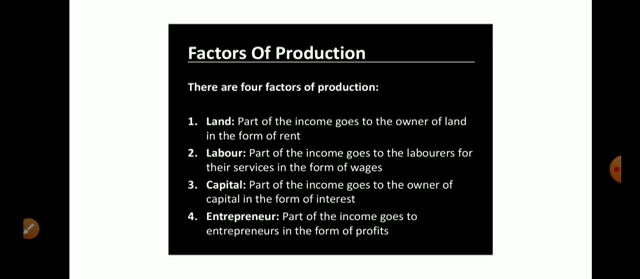Here we see that there are four types of factors of production: land, labor, capital, entrepreneur. Land: part of income goes to the owner of land in the form of rent. Labor: part of income goes to the laborer for the services in the form of wages. Capital: part of income goes to the owner of capital in the form of interest. And entrepreneur: part of the income goes to the entrepreneur in the form of profit. These are the factors of production and their rewards.